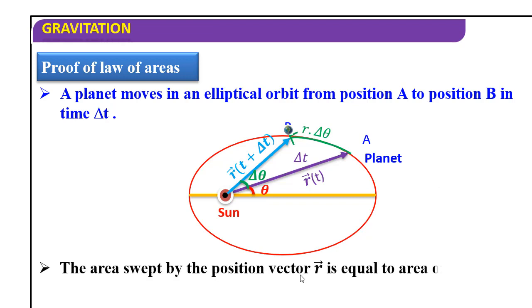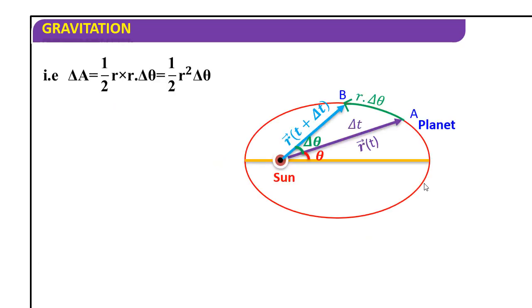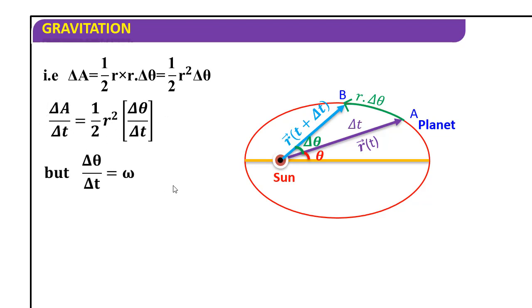The area swept by the position vector r is equal to the area of the triangular region. How to find that? Delta A is equal to half into base into height. This can be treated as the height. This is the base. So half into base multiplied with r delta theta, so half r square delta theta. So delta A by delta t is equal to half r square delta theta by delta t. Delta theta by delta t is the angular velocity omega. So delta A by delta t is half r square omega.